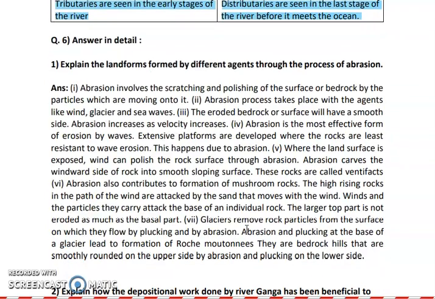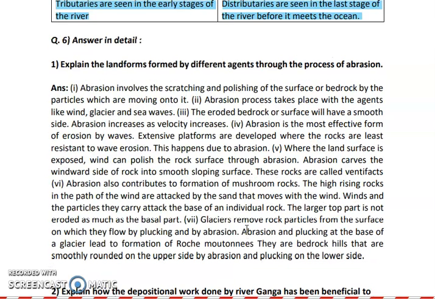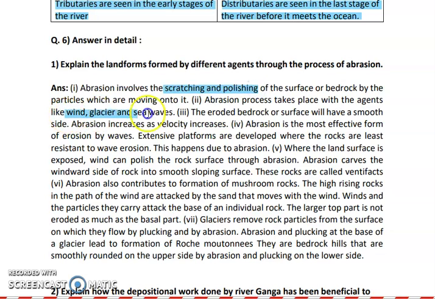Okay. Now let us move to question number 6, that is answer in detail. Explain the landform formed by different agents through the process of abrasion. Now basically what does abrasion mean? It is scratching or polishing the rocks or the surface of the rock. Now basically it is done by agents like wind, glaciers and sea waves. They erode these surfaces, they make them smooth.